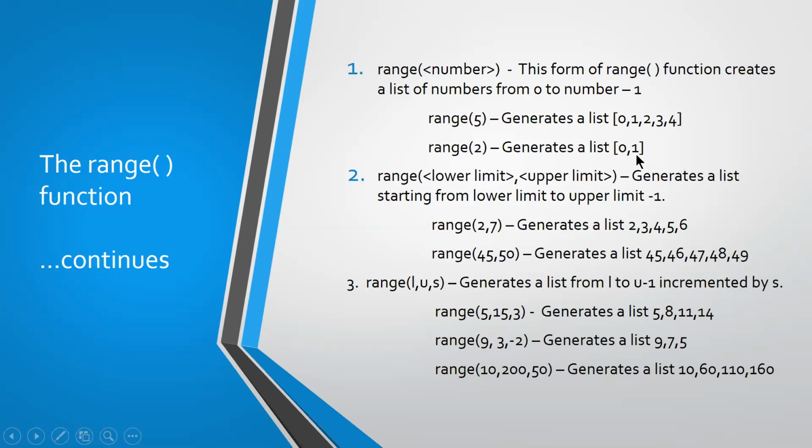Clear? Okay, so if you specify only one number, it generates from 0 to that number minus 1. The next one is range of lower limit, upper limit. When you specify two values, it will generate a list starting from lower limit to upper limit minus 1.